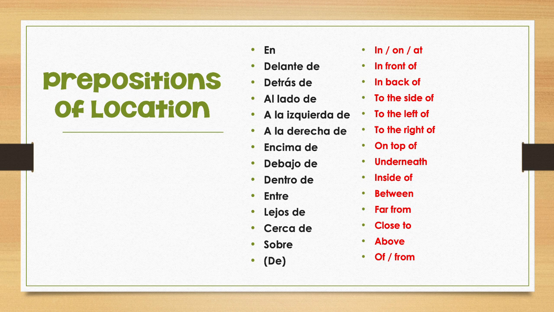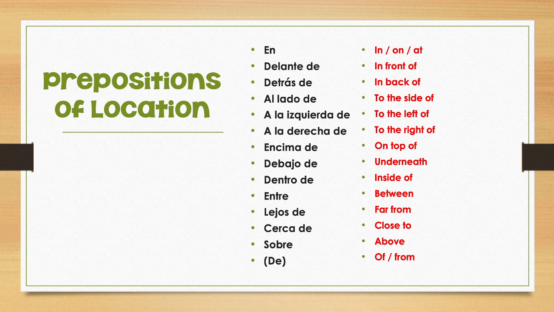A la derecha de, to the right of. Encima de, on top of. Debajo de, underneath. Dentro de, inside of. Entre, between. Lejos de, far from. Cerca de, close to. Sobre, above. And de, of or from.